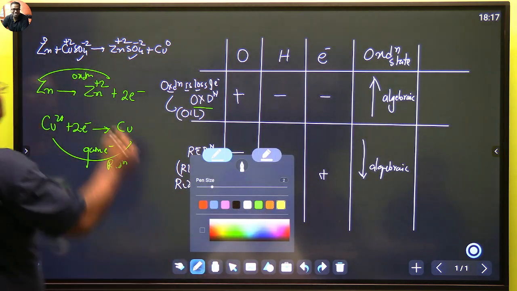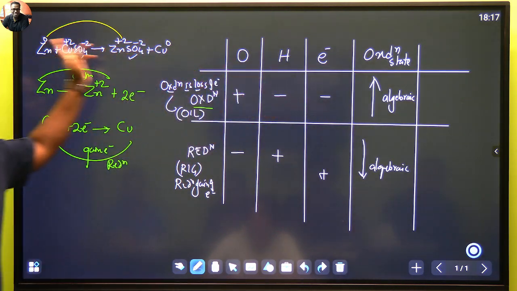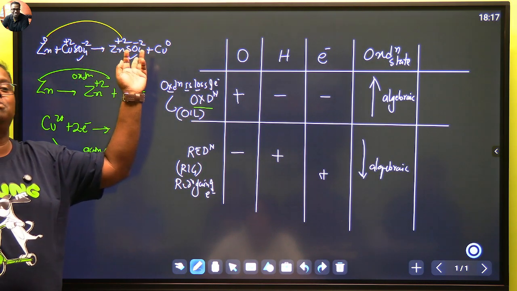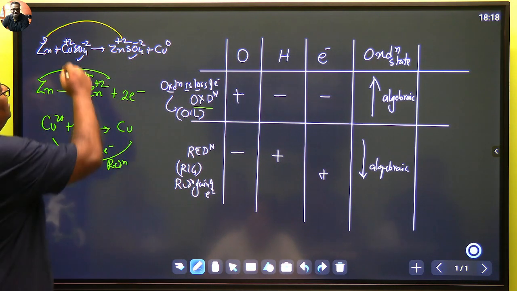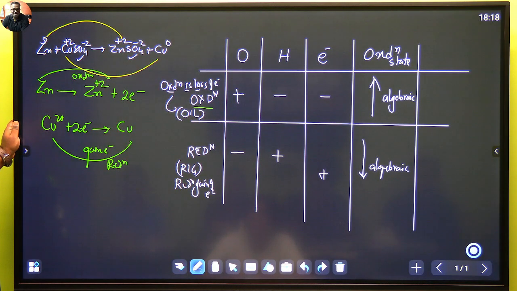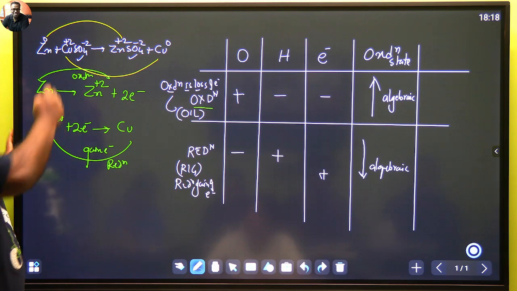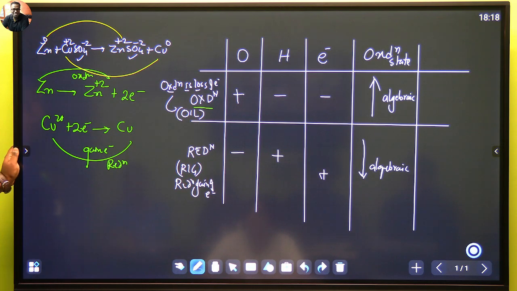Oxidation state is very easy. 0 has become +2. Increase in oxidation state, algebraic increase. Therefore, it is an oxidation. In your CBSE grade 10, you'll write zinc forming zinc sulfate is a process of oxidation. Then where is reduction? Sir, +2 has become 0, copper sulfate transforming to copper is the process of reduction. Who reduced copper? Zinc is the reducing agent. Reduce मतलब अच्छा बच्चा बनेगा. देखो कलंकित बच्चा से अच्छा बच्चा से गंदा बच्चा. Oxidation is always गंदा बच्चा. Reduction is always अच्छा बच्चा.